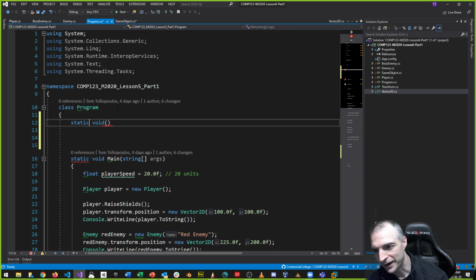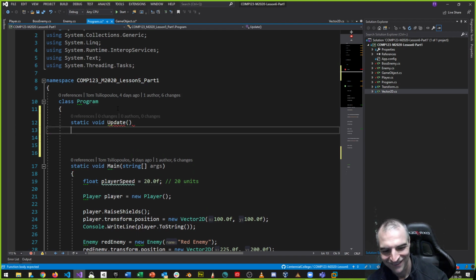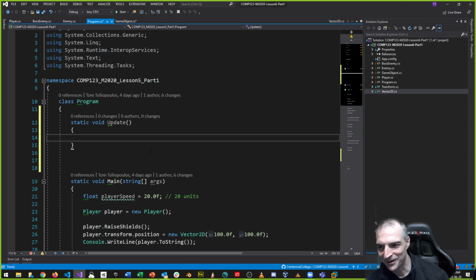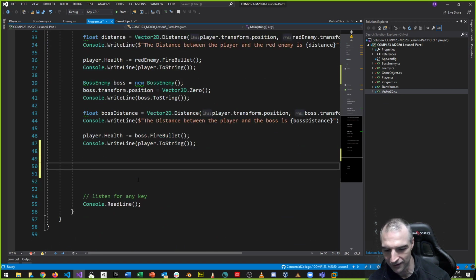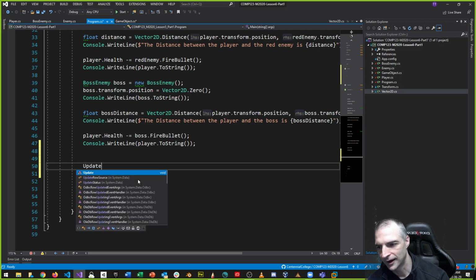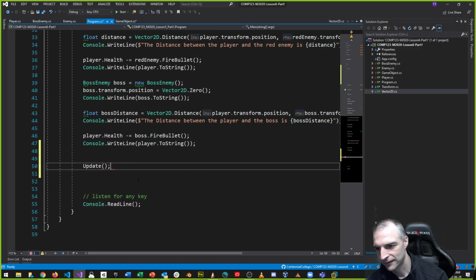How about we do it right? Public update. That returns void, right? There you go. Okay, so public method, a static method called update, that returns void, okay? And we're going to call this static method down here. We'll just call this update, okay?